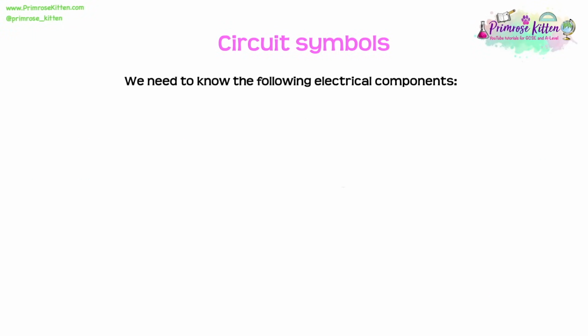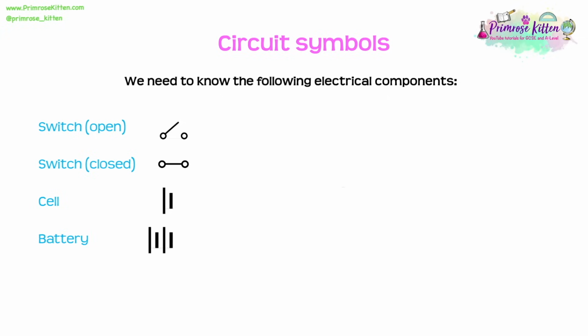In the electricity topic, we really do need to know the following electrical components. We need to be able to draw them and recognise them. So let's start off with the switch. We can see it open and closed. We know that a cell is two little parallel lines, one's bigger than the other, and a battery is several of these cells. Could be two, could be more than two. That's what makes up a battery, several cells.